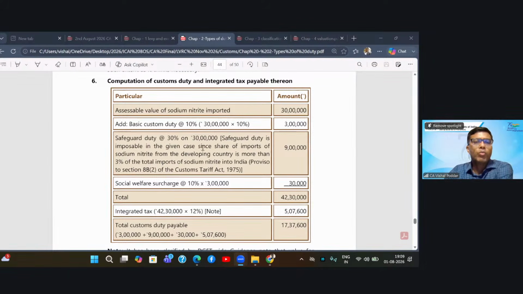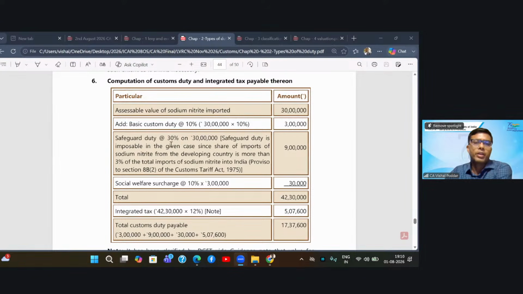Now, how to find out this safeguard duty? Now, safeguard duty is 30% on 30 lakhs. Why? Safeguard duty is imposable in the given case, as the share of import of sodium nitrate from the developing countries is more than 3%. So as we studied above, up to 3% was allowed. But if you are exceeding 3%, then we will not give you any relaxation. Hence, safeguard duty becomes applicable.